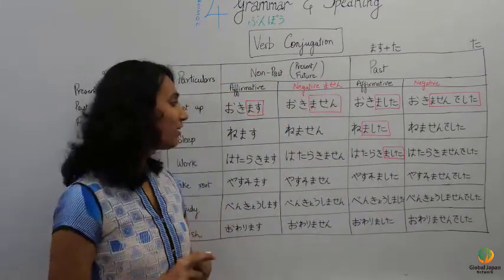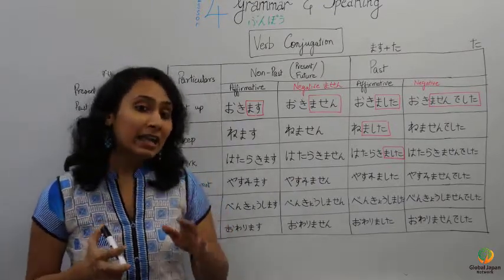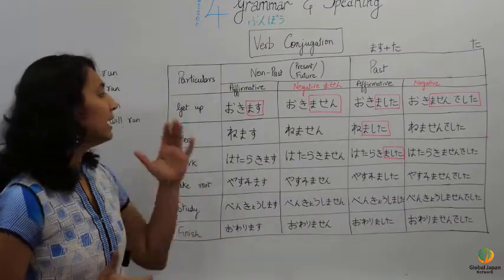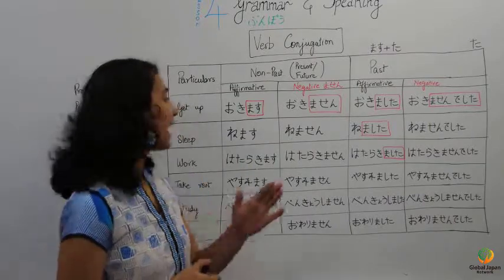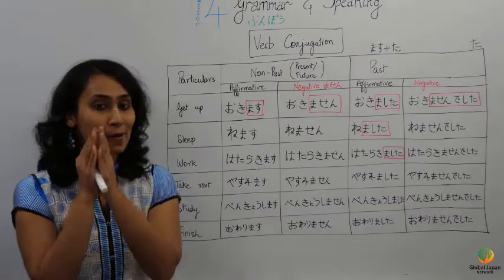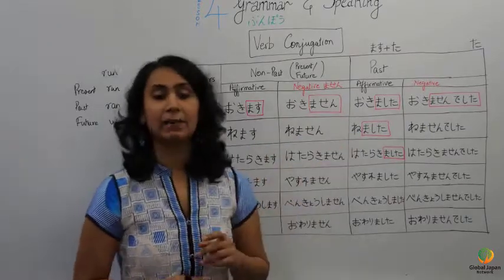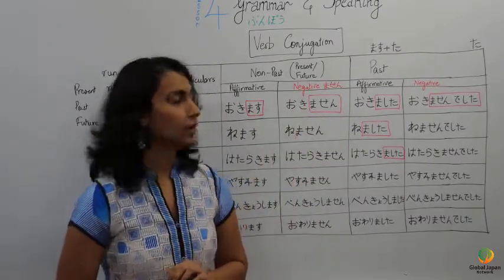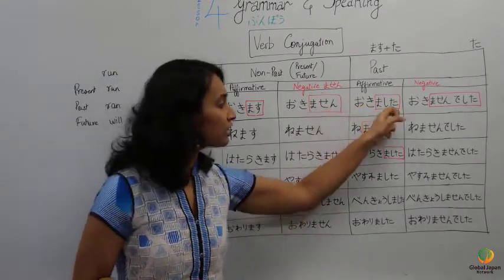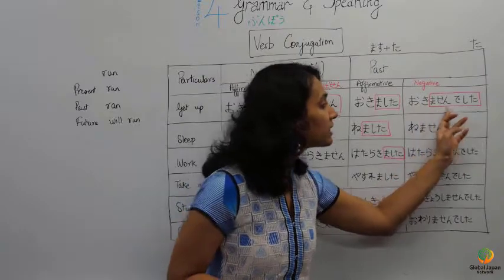Okay, so we have learned about the verb conjugation based on tense and based on negation, affirmative, negative. Let's go over it quickly. Any verb which has mas at the end of it, you will tell that it is in the non-past tense, either present or future, both are okay. If I put masen, it becomes negative form. Past tense would be mashita, okimashita, and negative past tense would be okimasen deshita.